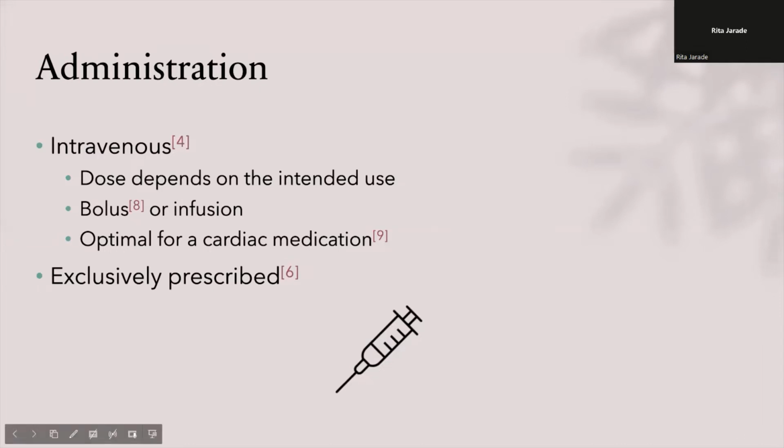Depending on its intended use, the dose will differ. For example, to manage SVT, adenosine is initially given as a 6 mg dose with a 20 milliliter saline flush to encourage a faster infusion. Then the dose is doubled. In the case of patients who have had a heart transplant or who are on other medications like dipyridamole or carbamazepine, the dose is lowered to a 3 mg bolus, which is a single large dose, if it is administered through an IV line with direct access to the central circulation.